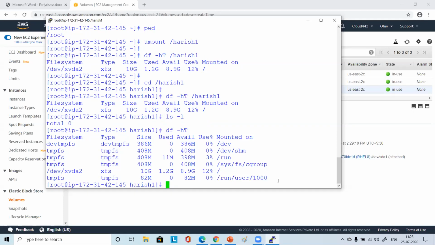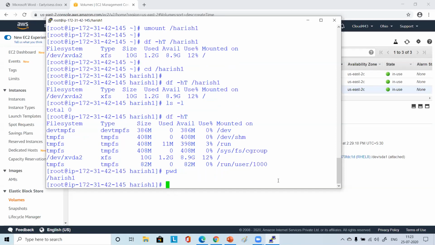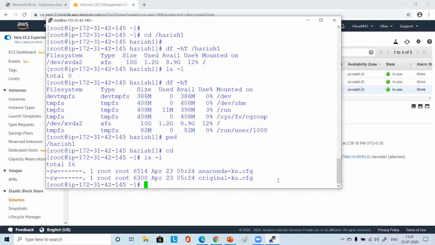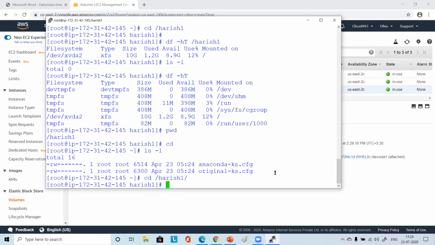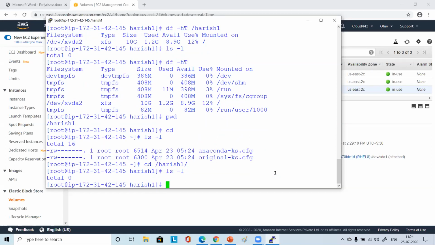Now you do pwd and show me what the output is. You are in root, right? In root, if you do ls -l, obviously it will show you 16 things, Anaconda and all those. So you have to move to /Urvashi, and then tab. CD. You have to go to that directory in order to see the files in it.